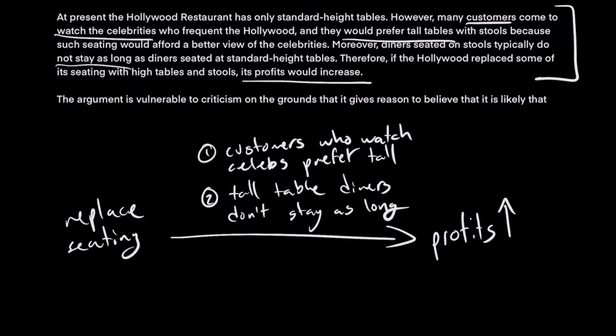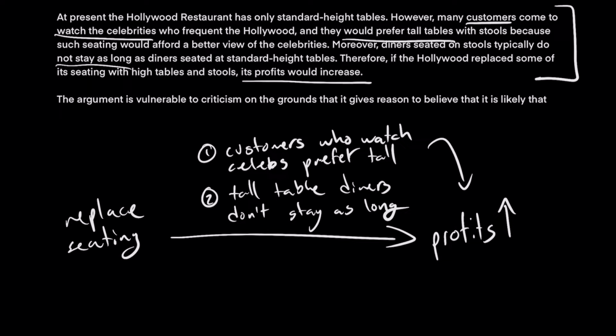So the first thing is, why would customers who watch celebrities preferring these taller tables and stools contribute to profits? Well, maybe it makes the restaurant more popular, right? So it makes sense that if you do something that makes the restaurant more popular or that your customers prefer, you might get more customers, they might spend more money, this might increase your profits.